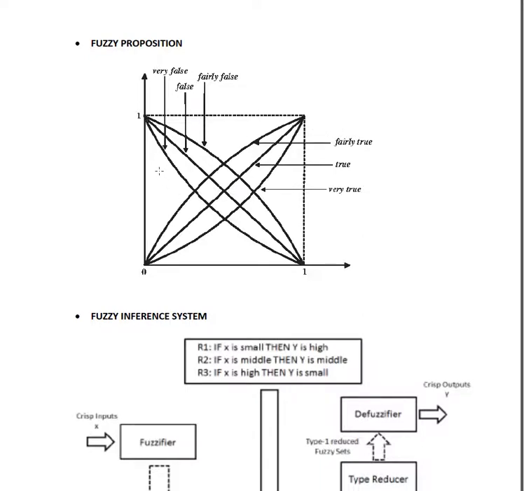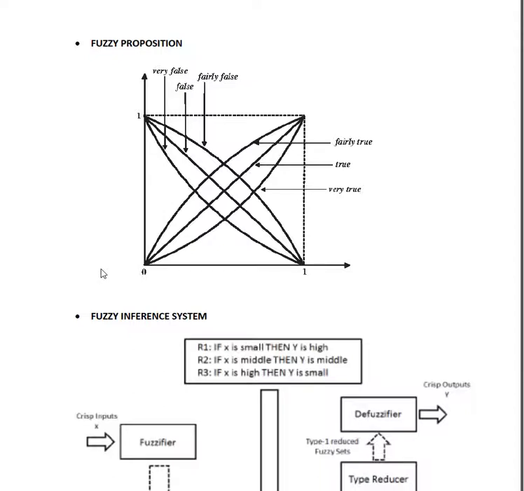In the opposite way, this is false, because you can see it is the opposite. Whatever x is, y is 0, and whatever y is, x is 0. So if this is false, then the upper curve is fairly false, and the lower curve is very false. Based on that, we try to create the fuzzy propositions.